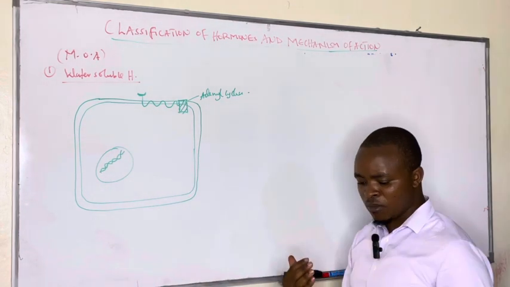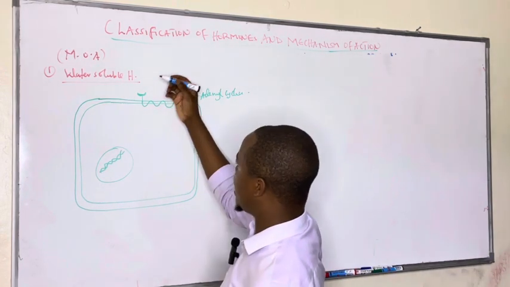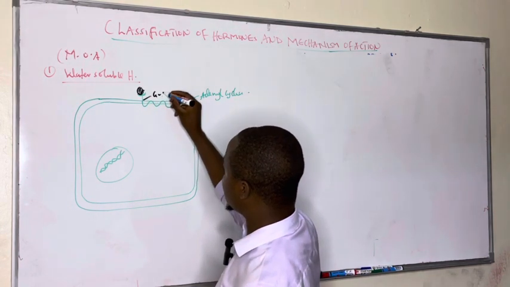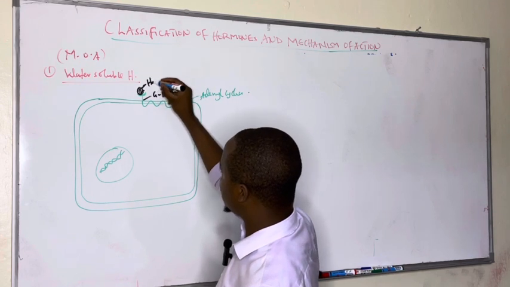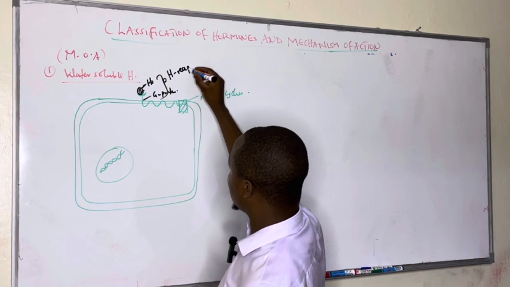So for water-soluble hormones, like protein hormones, when they come and bind on the G-coupled receptor, this is the G protein. When they bind, this is the hormone binding. It causes what we call the hormone receptor complex.